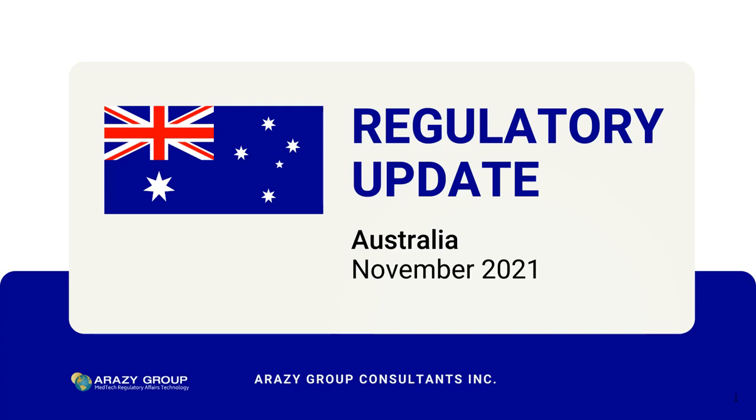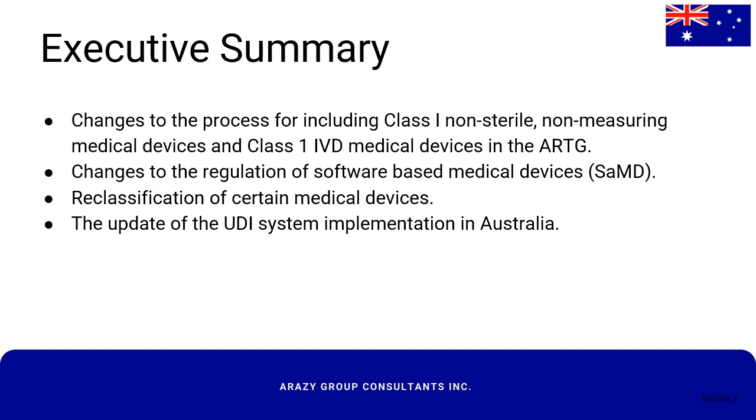Today's update is from Australia and will highlight some reforms that the TGA has been implementing to align with the EU MDR, which commenced on May 26, 2021. First, we will go over the changes to the process for including Class 1 non-measuring medical devices and Class 1 IVD medical devices in the ARTG.